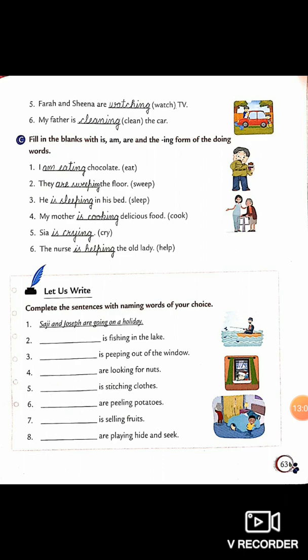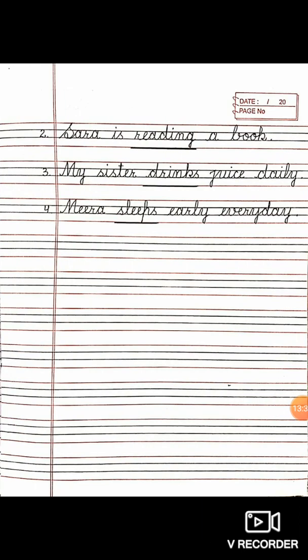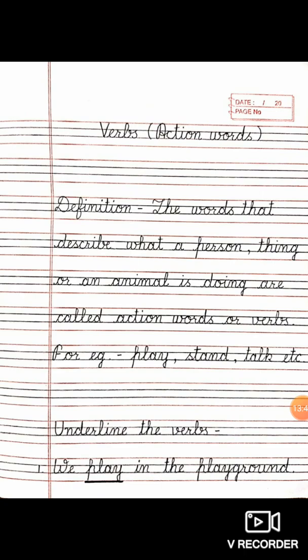So here with the word I, what will come? Am. I am eating. They are sweeping the floor. He is sleeping in his bed. My mother is cooking delicious food. Same way you have to do rest of the part. Now these are the rules of verbs which you have to do in your notebook. This is your homework. So this page and this another page you have to do in your notebook as homework.